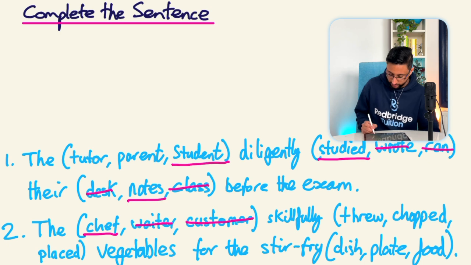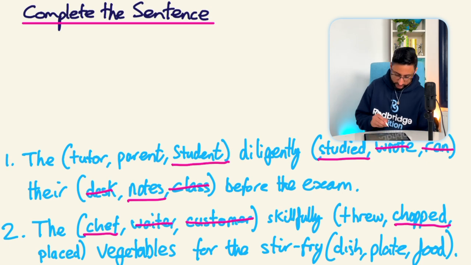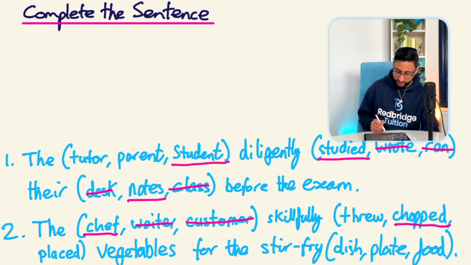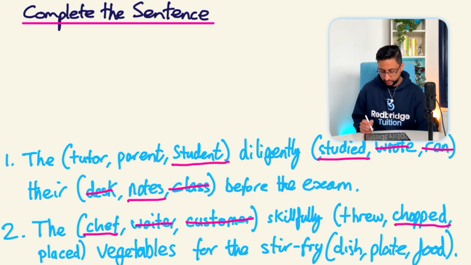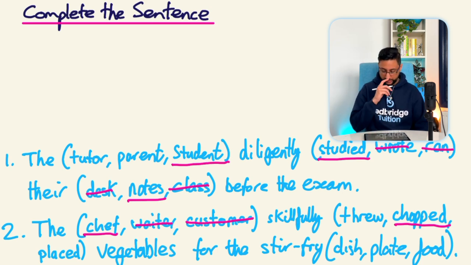The chef is going to be chopping. They're not going to be throwing. Now you can skillfully place things onto a plate for presentation purposes, but as we've gone with chef, I think we're going to go with chopping for the final answer. And then the final set of brackets is stir-fry dish, plate or food. Stir-fry food doesn't make sense. Stir-fry plate, well, plate is the thing the stir-fry goes onto. So I'm going to say it's a dish.